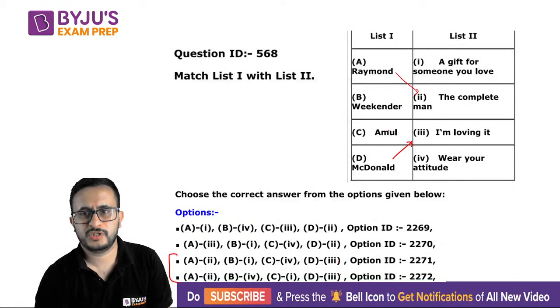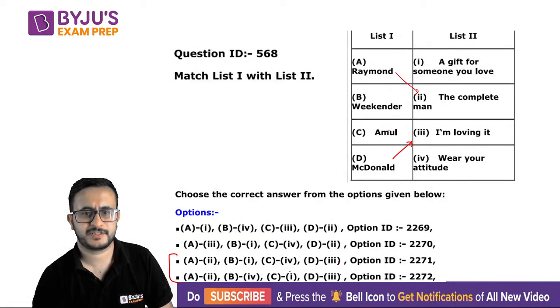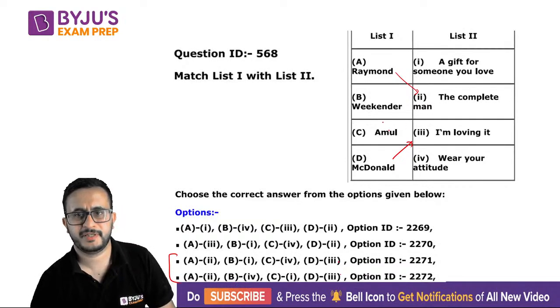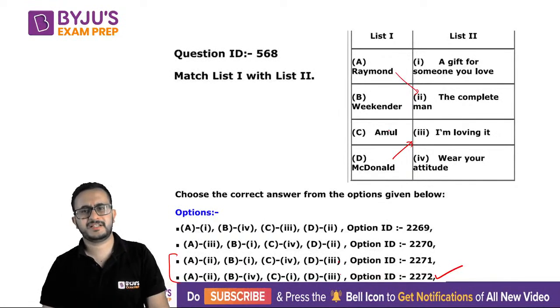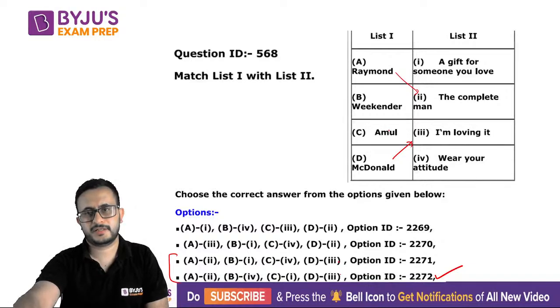Okay. Now Amul, even if you do not know the tagline, right? Amul cannot be wear your attitude. Amul is not about attitude. Amul is gift for someone you love, right? So that is C is first and B will be fourth. Weekender will be wear your attitude. So that is the right answer. So sometimes in match the following, even if you know one or two things, that helps you answer the remaining part.